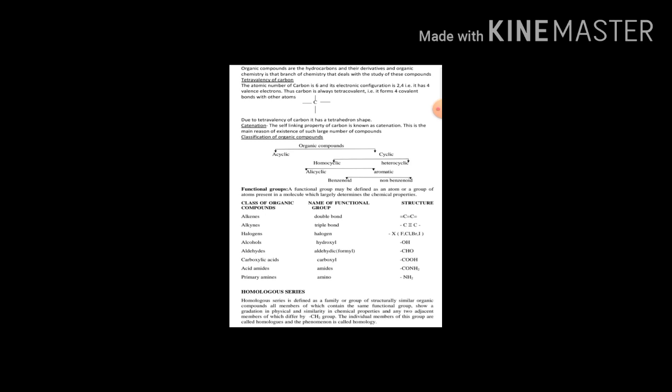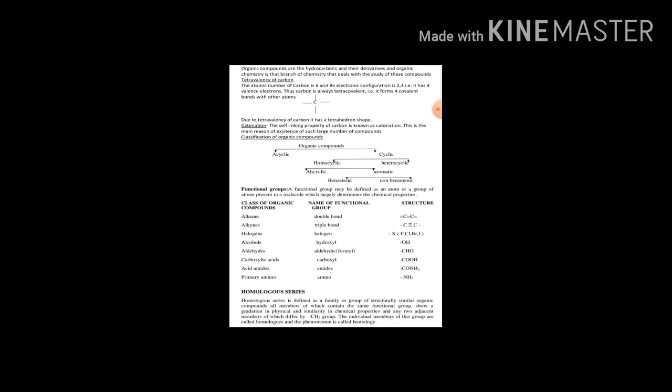Either they may be in a straight chain or branched chain. So, in the acyclic compound, all the carbon atoms are bonded in an open chain manner, maybe having branching.